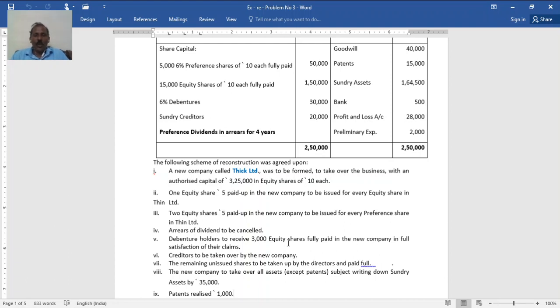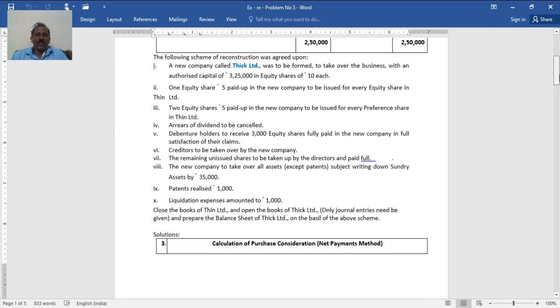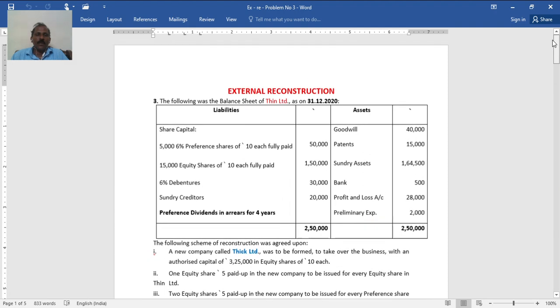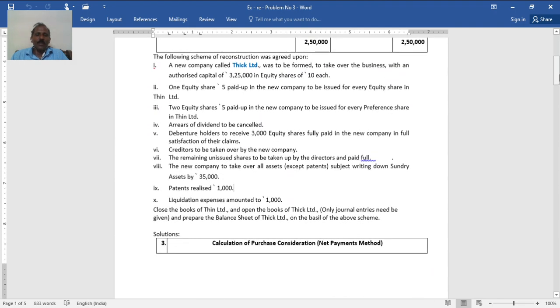New company to take over all assets except patents, subject to writing down sundry assets by 35,000. And patents realized 1,000. Liquidation expenses amount to rupees 1,000. Close books of Thin Limited and open the books of Thick Limited. Only journal entries need to be given. And prepare the balance sheet of Thick Limited on the basis of the above scheme.